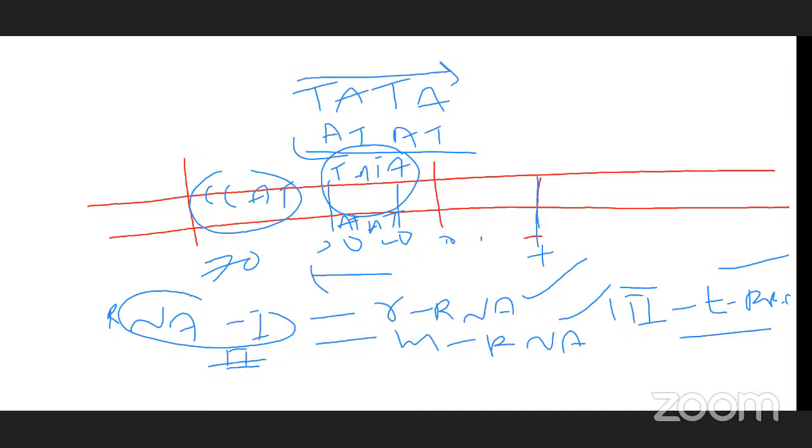First of all, to synthesize any type of RNA, RNA polymerase is required. Now, how does this RNA polymerase attach and bind to the DNA strand? To recognize the appropriate position, the proper locus is required.